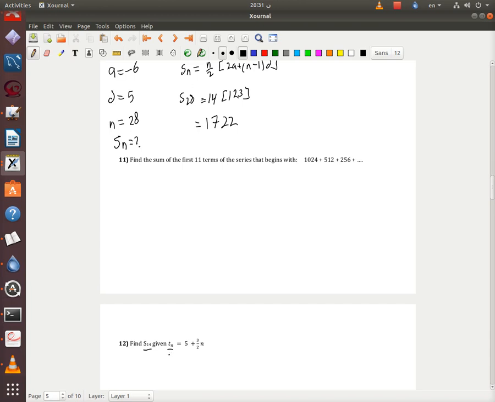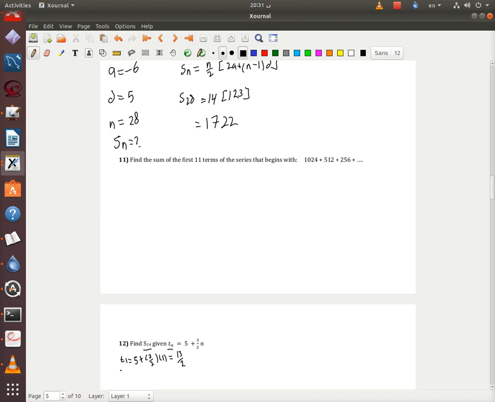So what you're going to do first is calculate the first term, which is simply going to be T1 equals, the law is 5 plus 3 over 2, and n is 1, so I'm going to have 13 over 2.